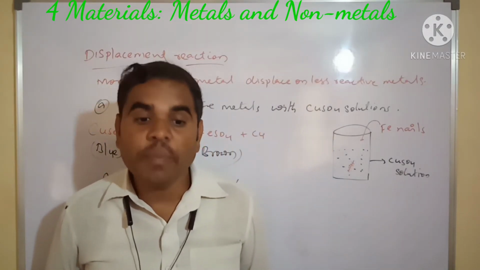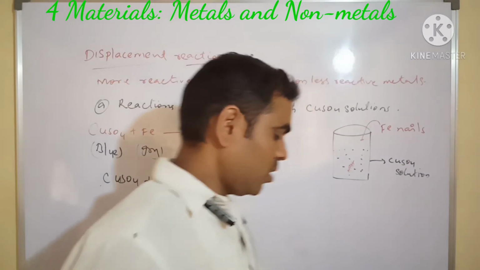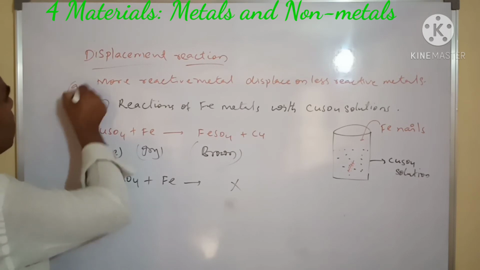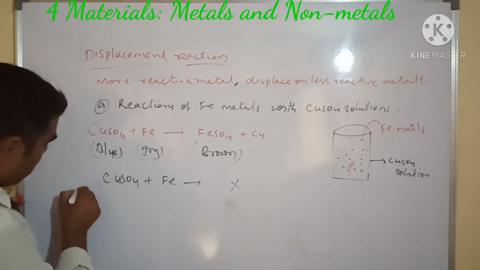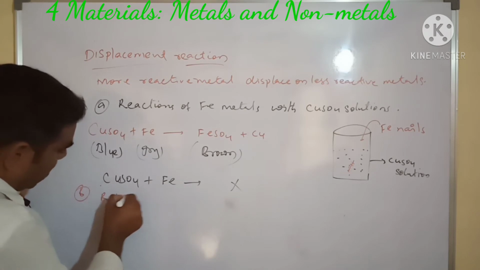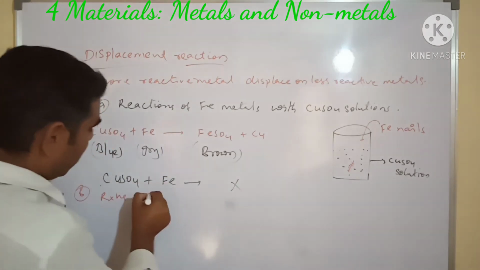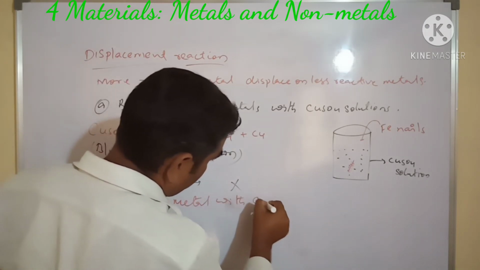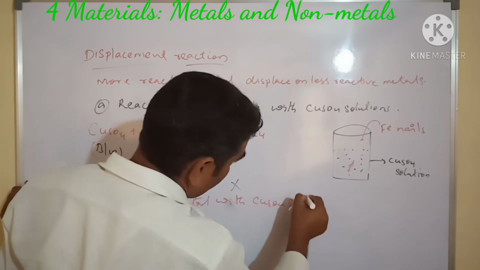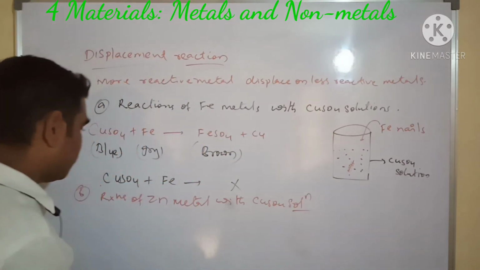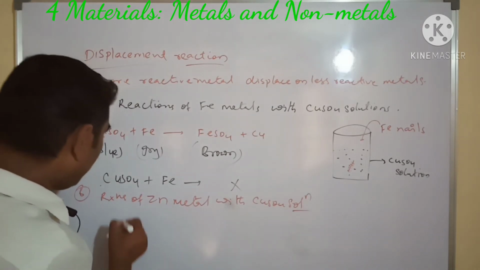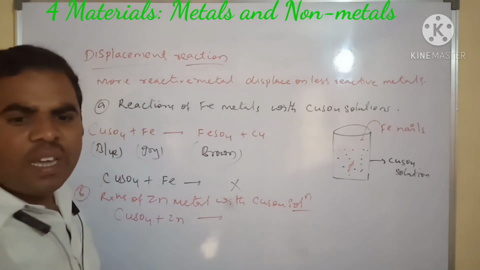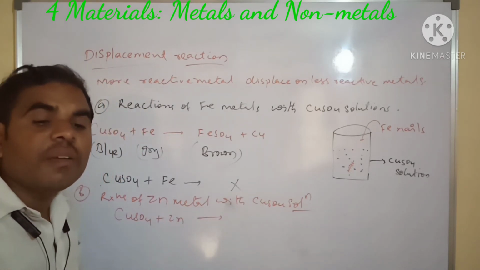Next, the second one, B1: reaction of zinc metal with copper sulfate solution. Here we take copper sulfate plus zinc, forming zinc sulfate plus copper.